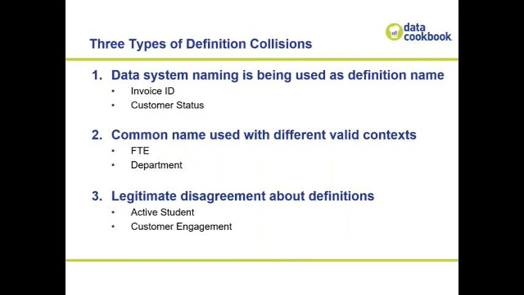Customer engagement is a really good one. People ask how we measure how engaged this person is. In higher ed, that's an incredibly important question right now, because everybody's remote. How do you measure student engagement in your online classes? How do you even get a valid count on that, and how do you determine what that means? So there's good reason to have disagreement and to come up with some resolution on what that definition is. That's another valid point of collision.